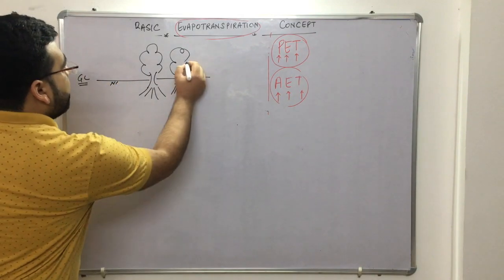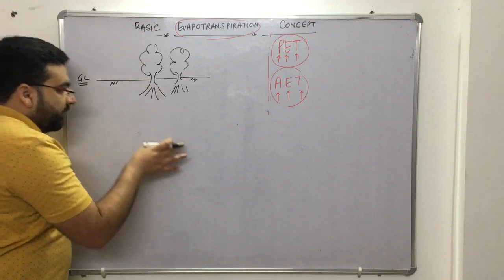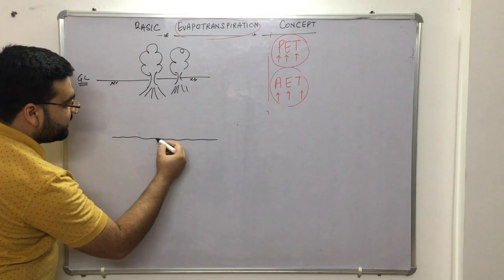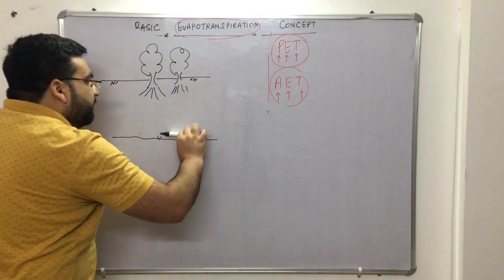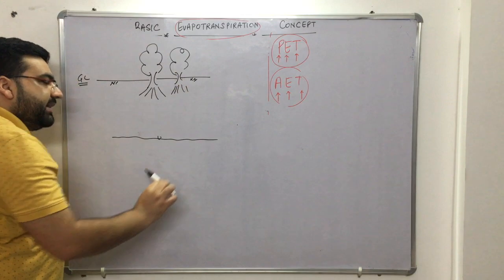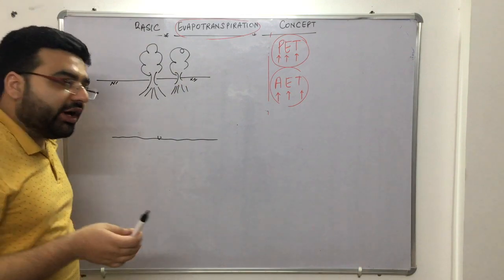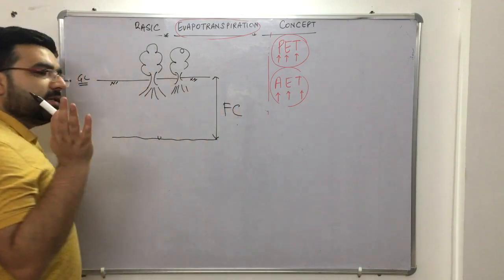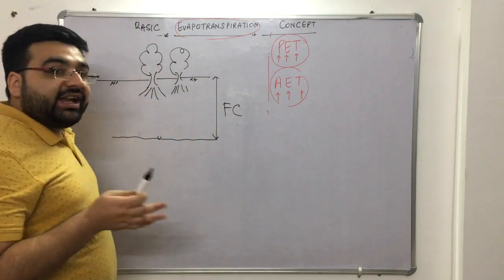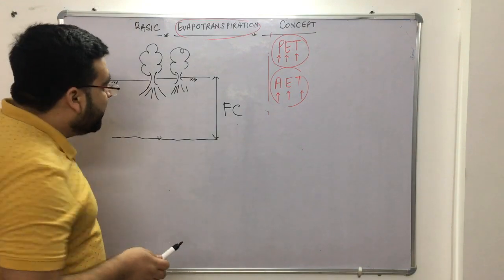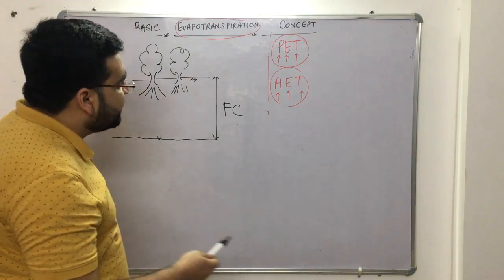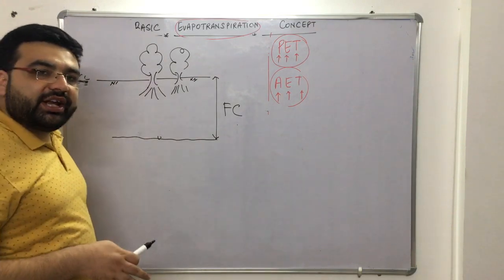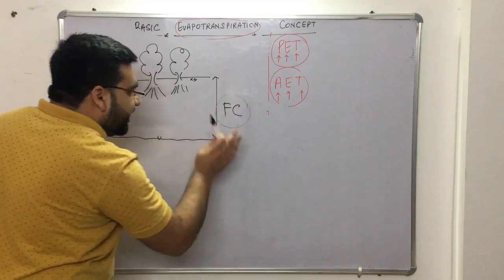Now, this is the field capacity. This is the groundwater table. The maximum water that can be absorbed by soil is the field capacity. The maximum water that a soil can carry is the field capacity. Clear? Field capacity also has some formulae based on the bulk density and the weight density. I am not going into detail on that, you will study it in irrigation engineering. But the maximum moisture content is the field capacity.